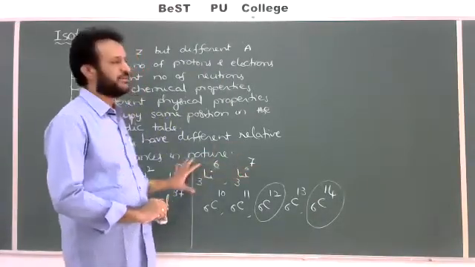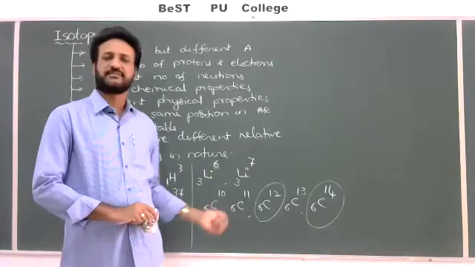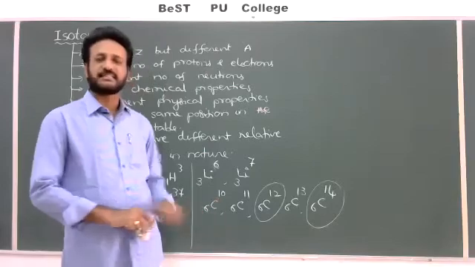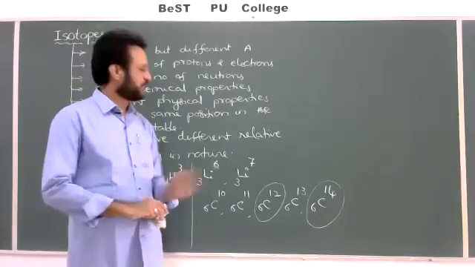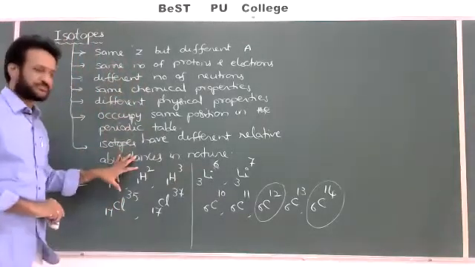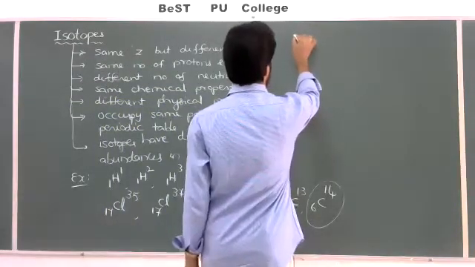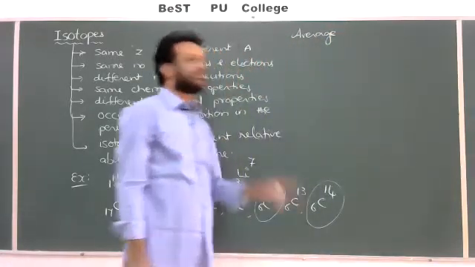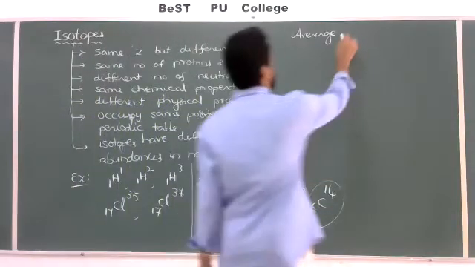So various elements may have various abundances in nature, and also various physical properties, and various radioactive or nuclear properties. For example, if you take gold, it has 32 isotopes ranging from 173 up to 204. So it is about the isotopes. But by using this isotopes concept, we can find average atomic weight or average atomic mass also. Because they have various isotopes with various abundances in nature, how do we find the average atomic weight or average atomic mass?